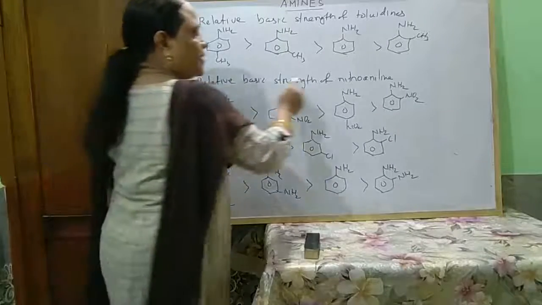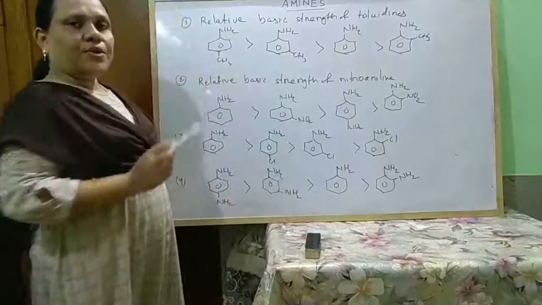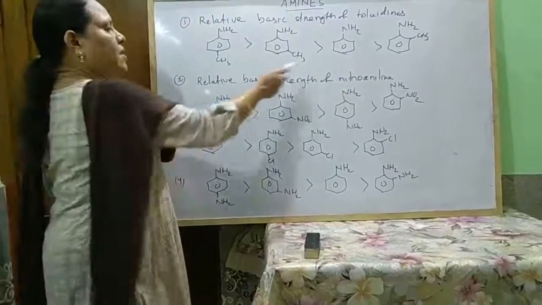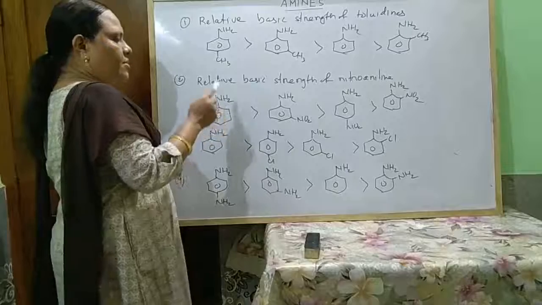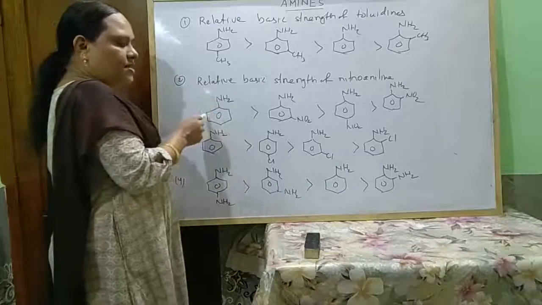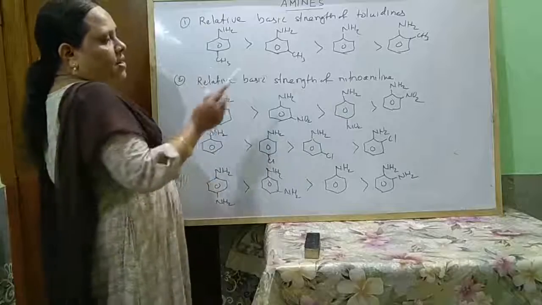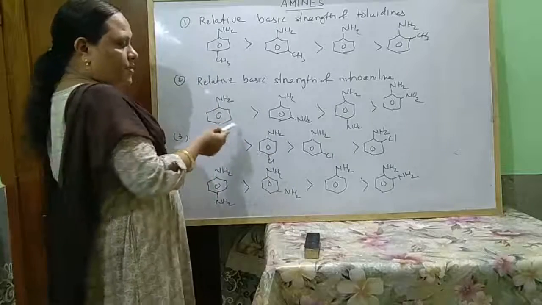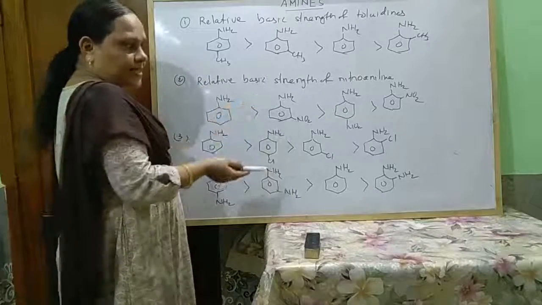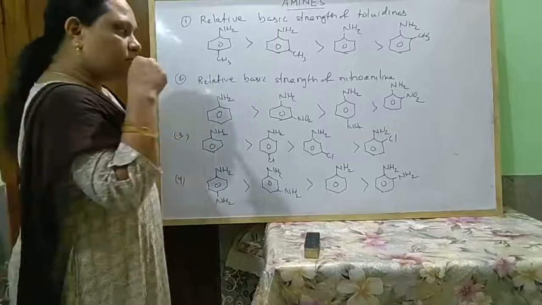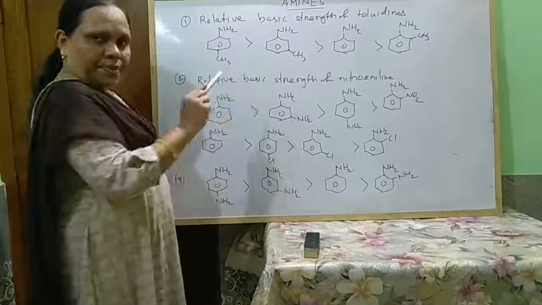Similarly, the basic strength of nitroaniline. Nitro group generally decreases the basic strength of aniline. In this way, among all the substituted anilines, aniline has more strength than all others. And if the group decreases basicity, then if it is present at para position, it is less basic than at meta position.